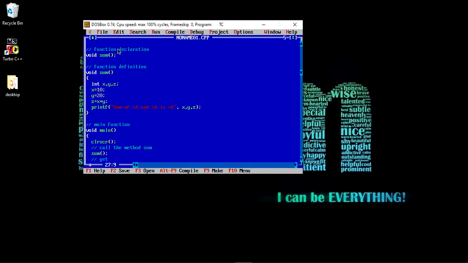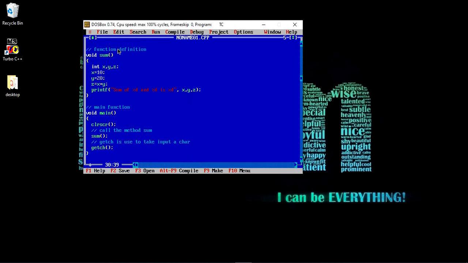and we are using getch. As you should know the use of the getch function, this will simply take an input character before it closes the window.